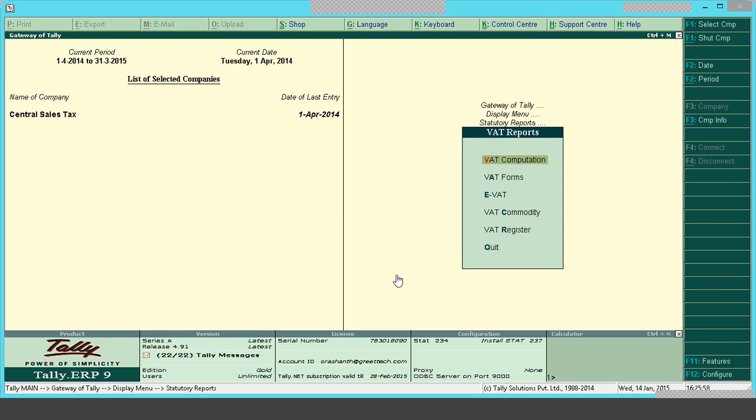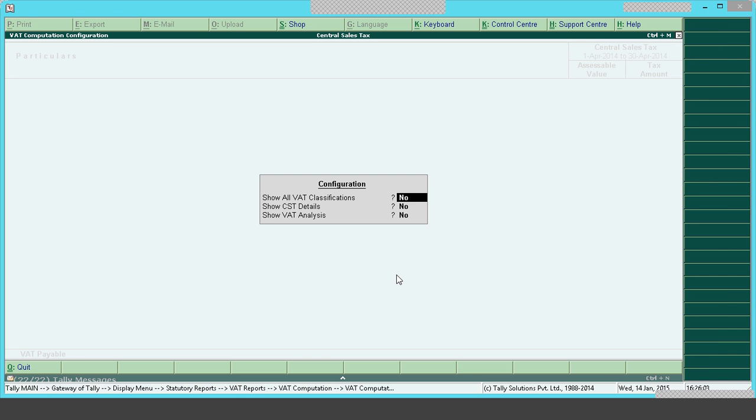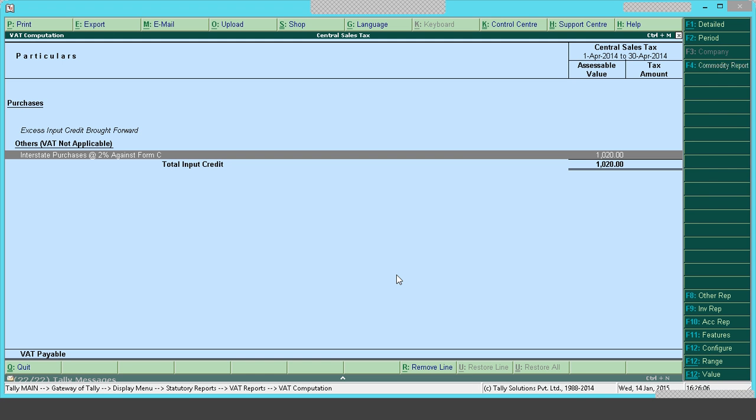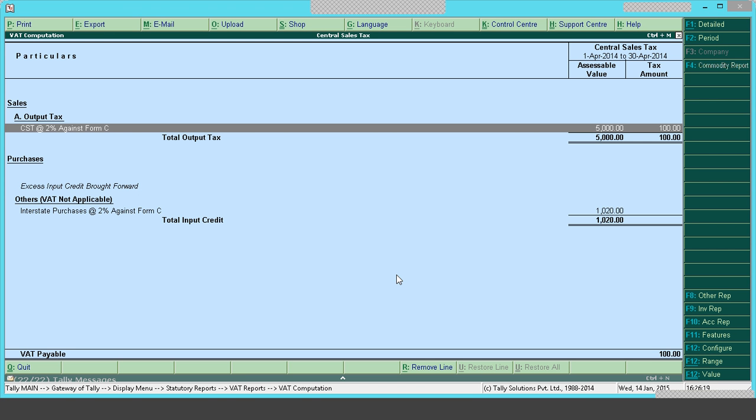In VAT computation, if you want the CST transactions, you should press F12 and set show all VAT classifications to yes. If that is made yes, then interstate purchases will be shown. For this, there is no VAT applicable. If you want sales also, show CST details should be enabled. So as of now, we have VAT payable of ₹100.